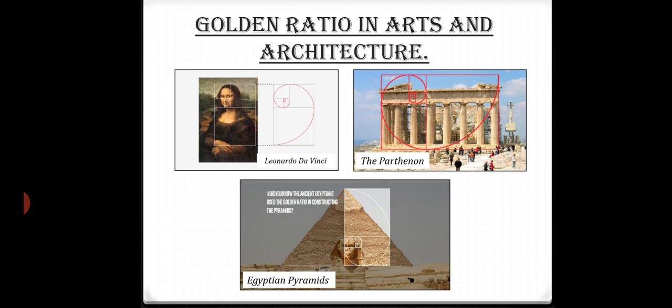Next, the Parthenon. It is a temple built in the mid 5th century and dedicated to the Greek goddess Athena Parthenos. The exterior dimension of Parthenon forms a perfect golden rectangle. The Egyptian pyramid. The basement of Egyptian pyramids divided by their height gives a golden ratio.